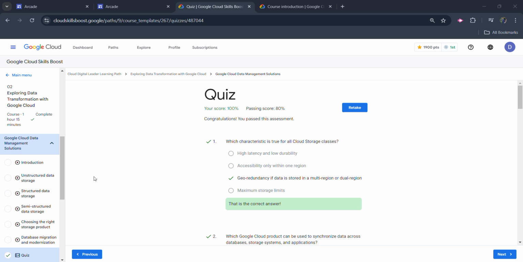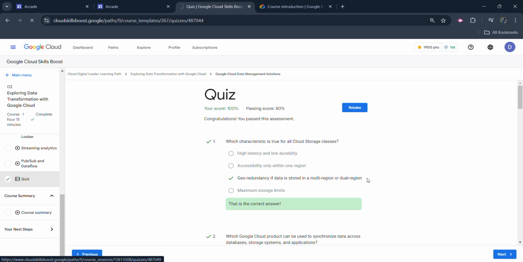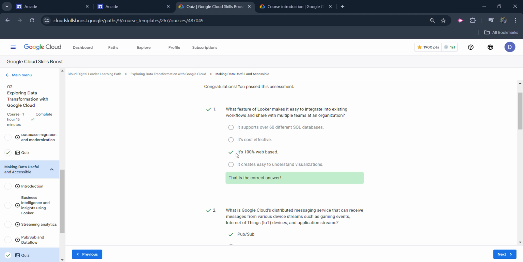Now quickly jump to the third quiz, which is the last quiz. Open it. For this quiz also, I got 100%, so you can simply copy this. The answer for the first one is 100% web-based. Again, a warning that the order of the questions may shuffle, and also the options. Options can be shuffled and questions can be shuffled, so make sure you first read the question, then carefully select the option.